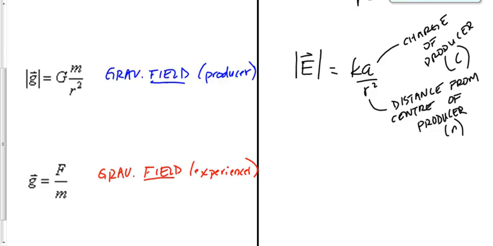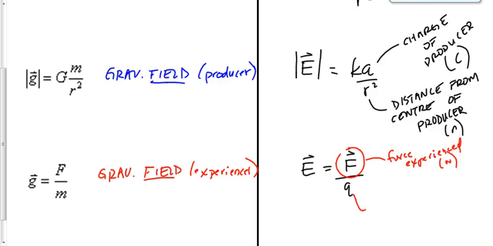Tell me what the electrical equivalent is going to be, Matt K. E is equal to, not F over R, F over Q. F would be the force experienced. Q would be the charge of the experiencer. And that's going to be in coulombs.